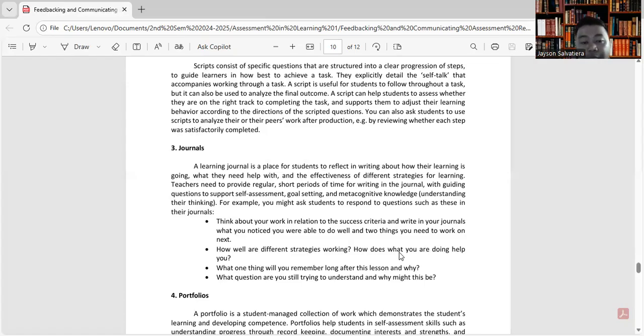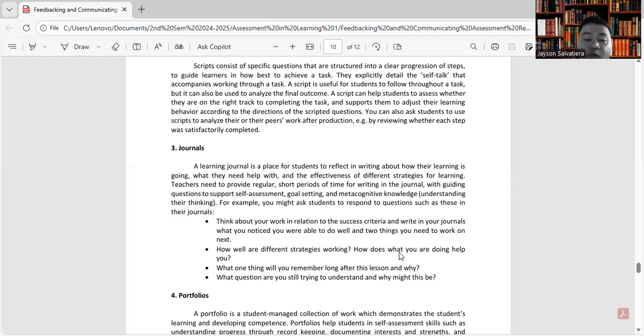Understanding their thinking. For example, you might ask students to respond to questions such as this in their journals. Think about your work in relation to the success criteria and write in your journals what you noticed you were able to do well and two things you need to work on next. Another, how well are different strategies working?